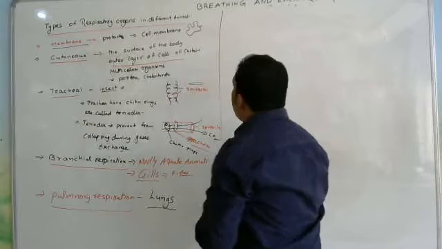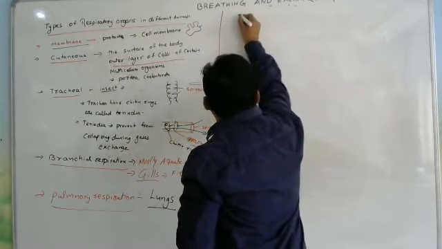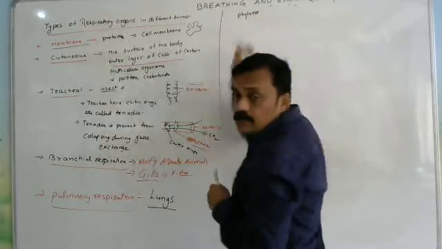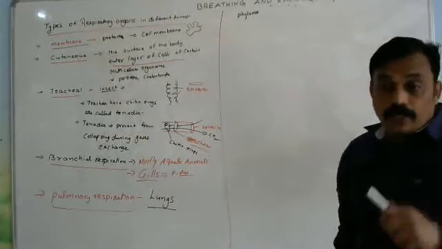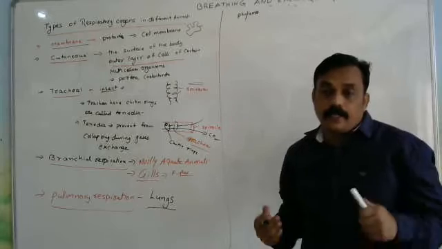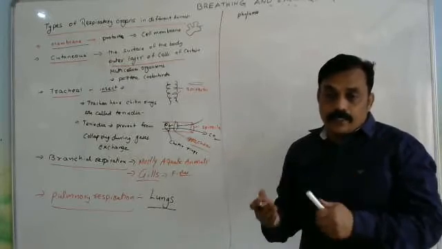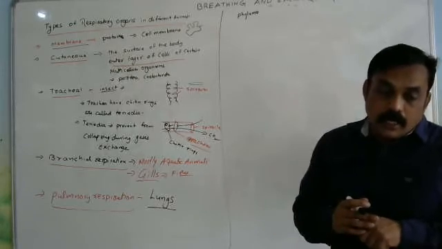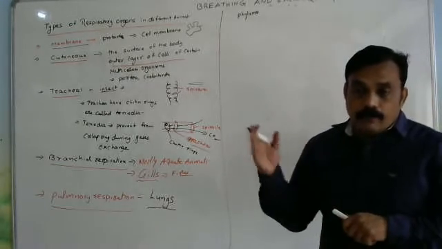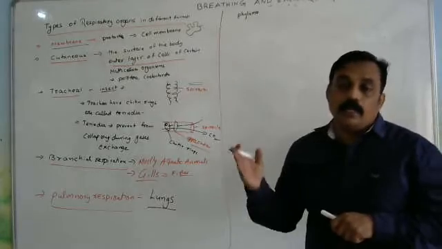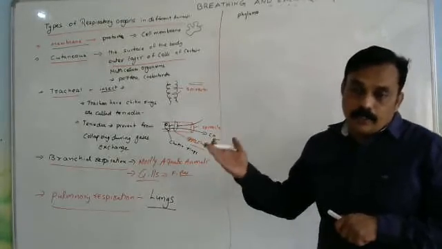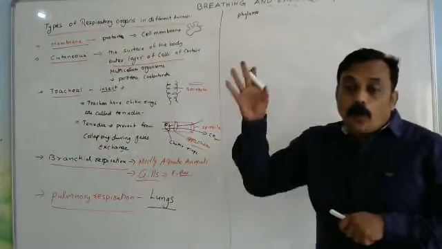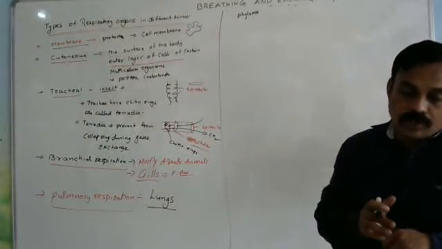Phyla and their respiratory structures. Phylum, as we already learnt in the animal kingdom: Porifera, Coelenterata, Ctenophora, Platyhelminthes, Nematohelminthes, Annelida, Arthropoda, Mollusca, Echinodermata. These are invertebrates. And vertebrates: especially in the middle, Hemichordata and Chordata, fishes, amphibians, reptiles, aves and mammals. What type of respiratory structures is there?